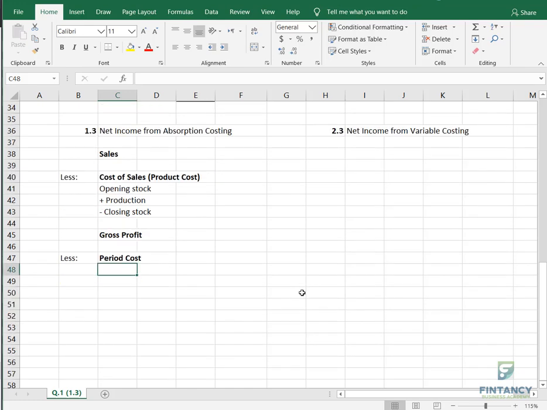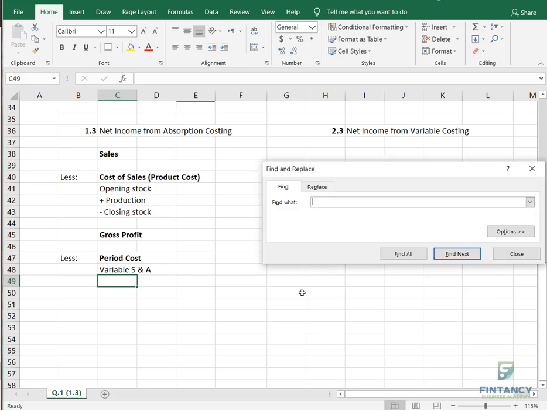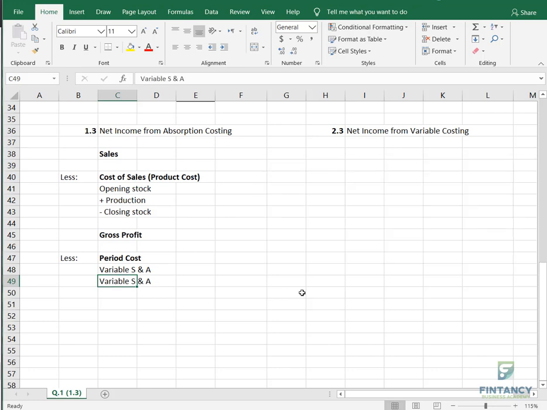So I'm writing here variable selling and admin and fixed selling and admin, and then you get the net income. Okay, so this is the format for absorption costing.